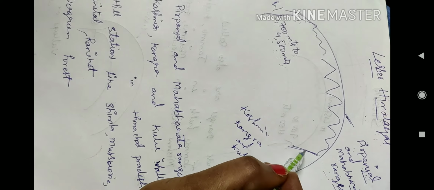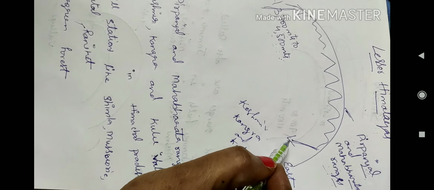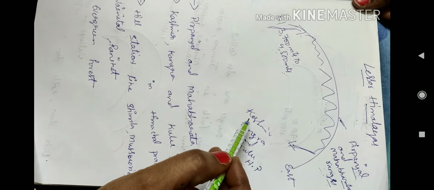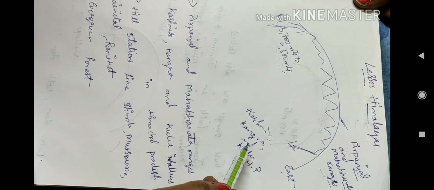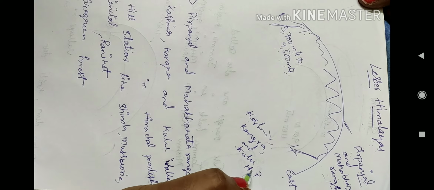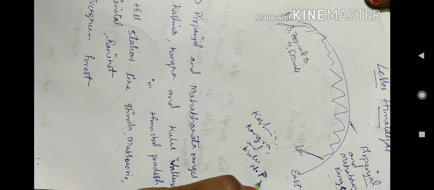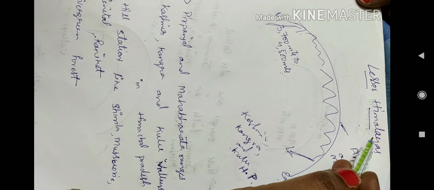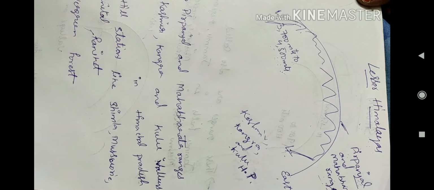Here we can see the valleys in the Lesser Himalayas formed by melting of ice and glaciers. We have Kashmir, Kangra and Kulu, the three important valleys which we can see in Himachal Pradesh. These valleys are run by the Lesser Himalayas.